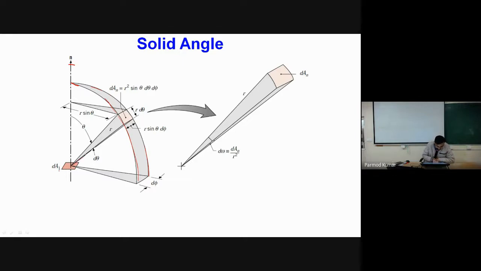This surface emits radiations, and they fall on this area, our dAn normal area, which is part of the periphery of the sphere. Let us consider this angle as theta, and this angle in between as d theta, and this angle as d phi. If the radius of this point is r, this coordinate will be r sine theta.